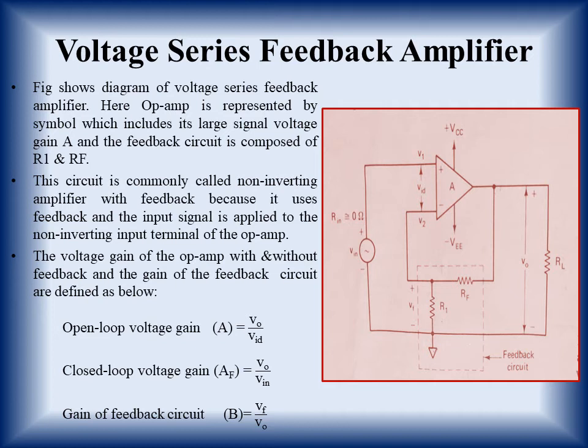So what are the main parameters of AC analysis? First of all, the gain. Then input impedance, output impedance, bandwidth, frequency response, output offset voltage, etc. These are all the parameters that are affected when we provide feedback to the circuit.